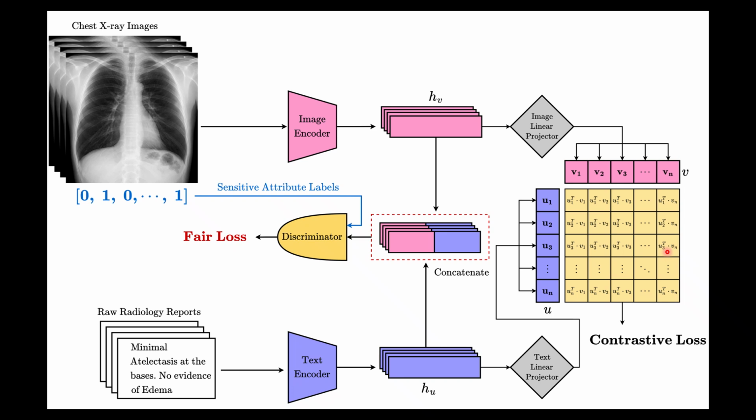And crucially, both the image features and text features are fed to the discriminator jointly. We concatenate the text features and the image features. And as a result, even when radiology reports don't explicitly mention race or gender, the image-text alignment process can implicitly encode demographic signals. So you have to attack the multimodal representation, not just the visual one.